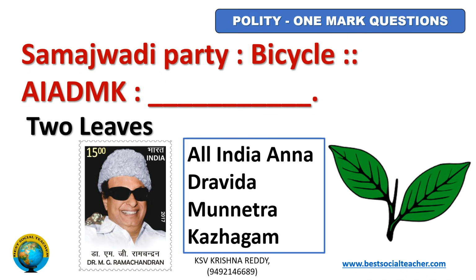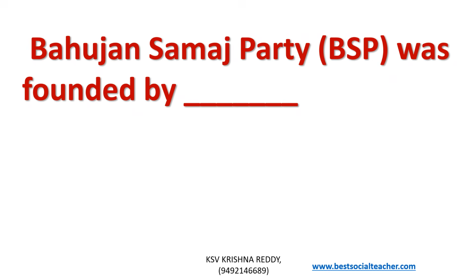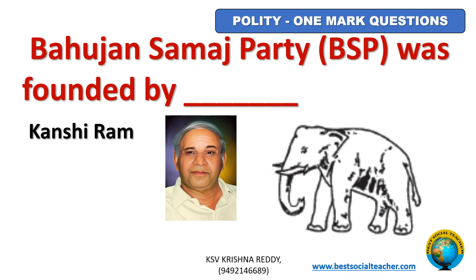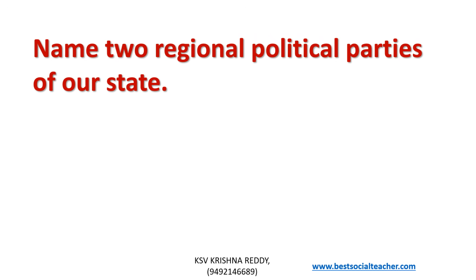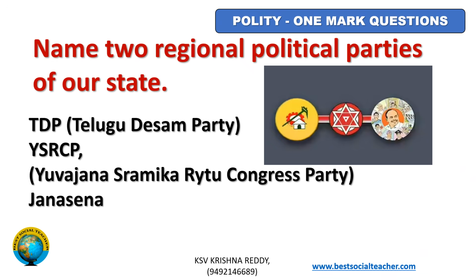Two leaves. AIADMK means All India Anna Dravida Munnetra Kazhagam. The founder of AIADMK is MG Ramachandran of Tamil Nadu. Bahujan Samaj Party was founded by Kanshi Ram. Its symbol is elephant. Name 2 regional parties of our state. Telugu Desam Party, YSRCP, Yuvajana Shramika Raitu Congress Party and Janasena. These 3 are the regional political parties of Andhra Pradesh.